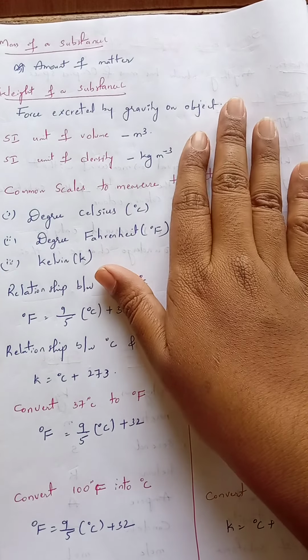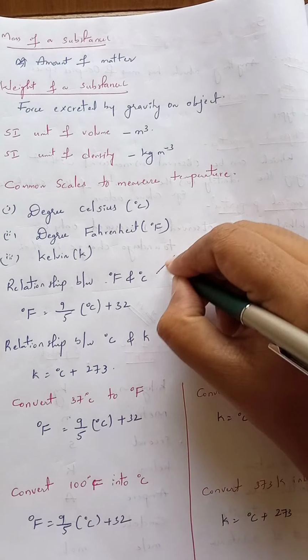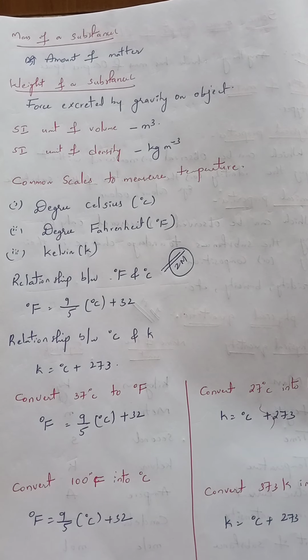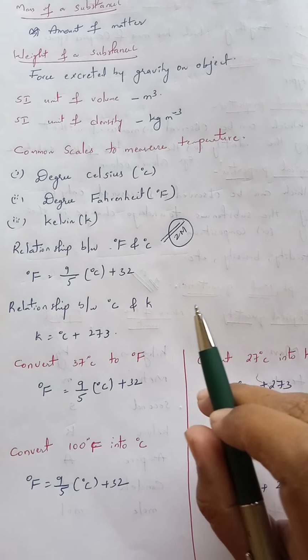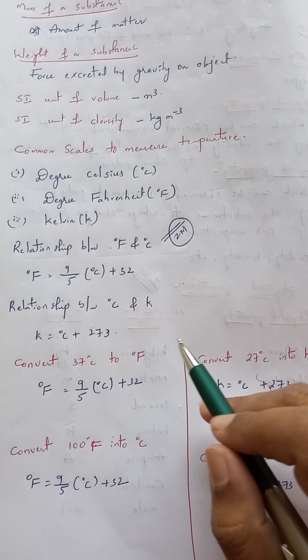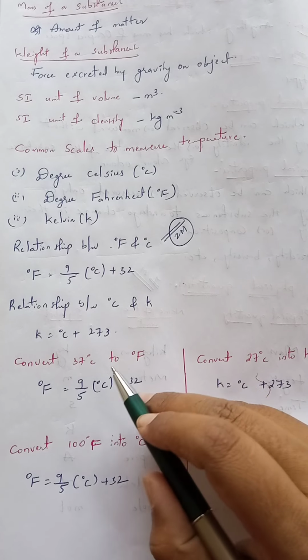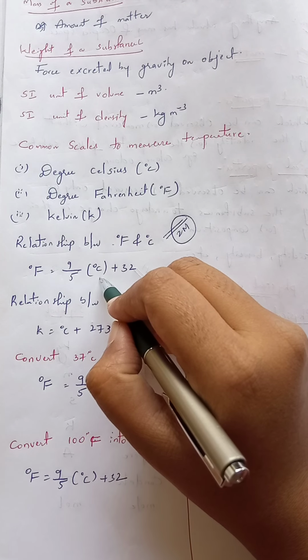Even this is important for a 2 mark question. Very important for 2 marks: the relationship between degree Fahrenheit and degree Celsius, and degree Celsius and Kelvin. Now we'll see how to convert degree Celsius to Fahrenheit. If a temperature is given in degree Celsius, it can be converted into degree Fahrenheit. If it is given in degree Fahrenheit, that can also be converted into degree Celsius by using this relationship.